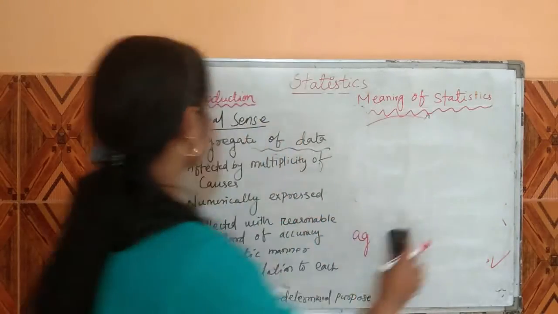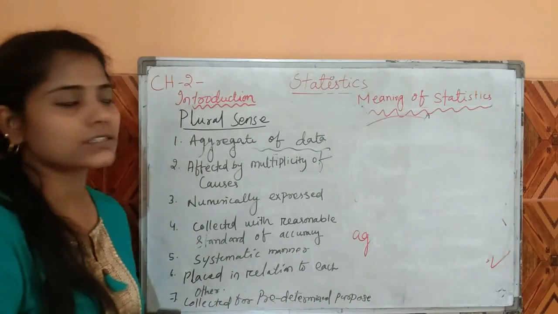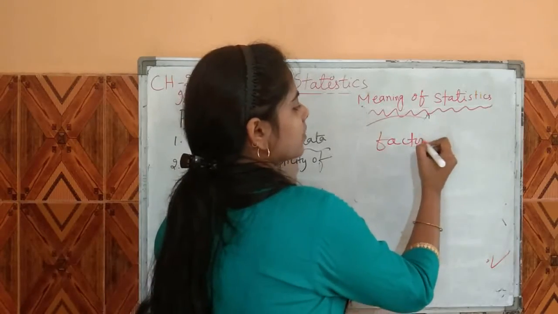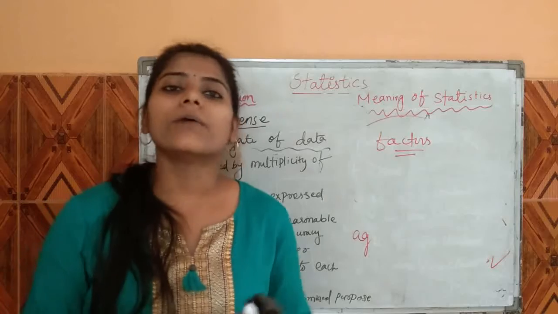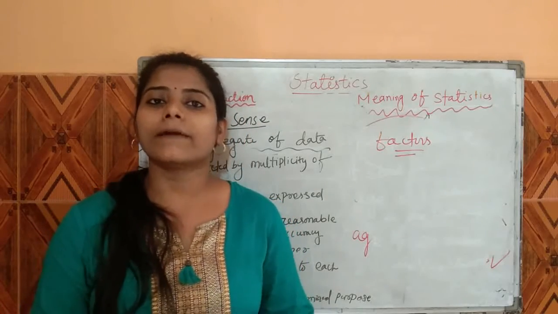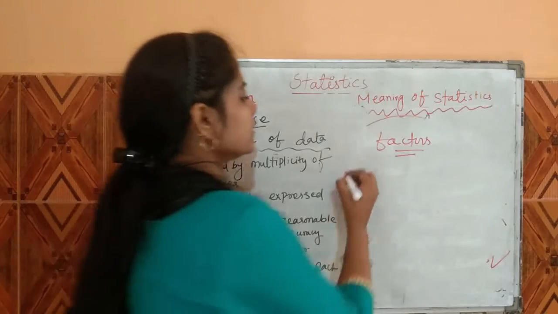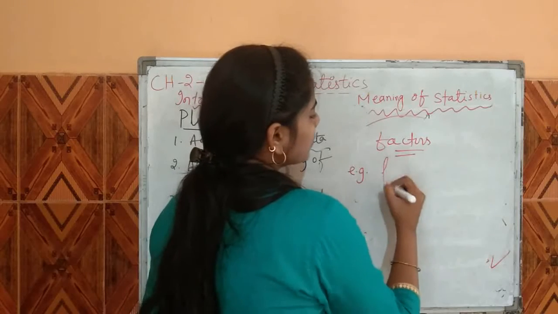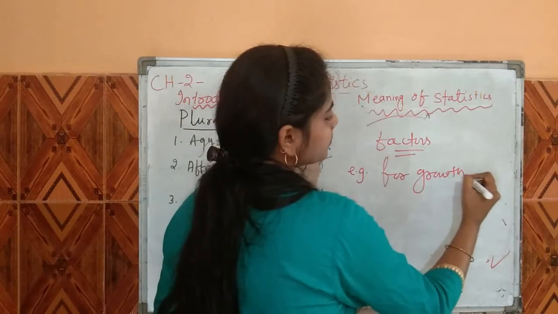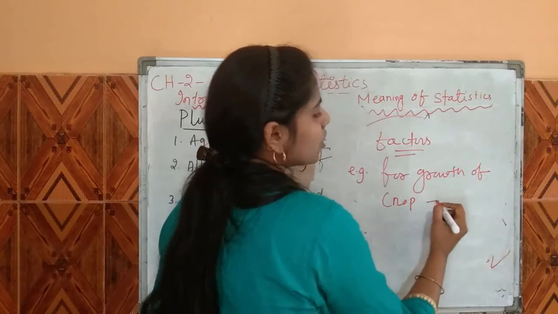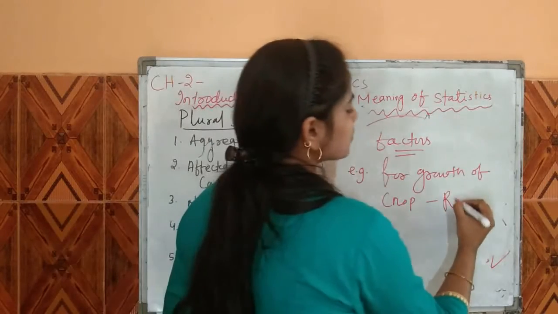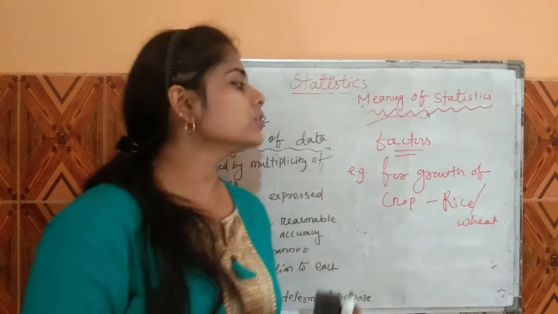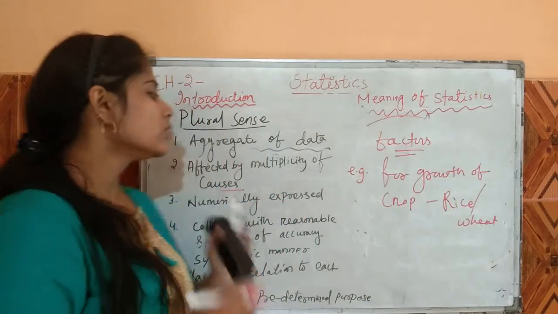Next is affected by multiplicity of causes. Multiplicity of causes means various factors. When we collect some statistical data, it is affected by different factors. For example, for the growth of a crop, which may be rice or wheat, you are affected by some causes.